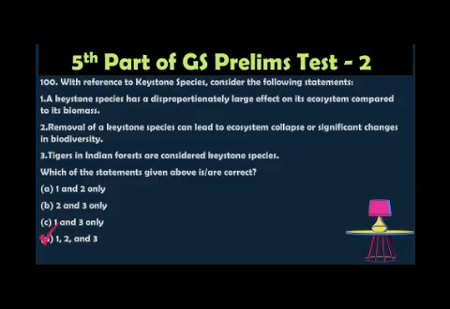Yes, that is also correct. We should maintain the prey population and the ecological balance, and then only it will be smooth for the ecosystem. So tigers are also a keystone species in Indian forests. So all three statements are correct. So the option is option D, 1, 2 and also 3.